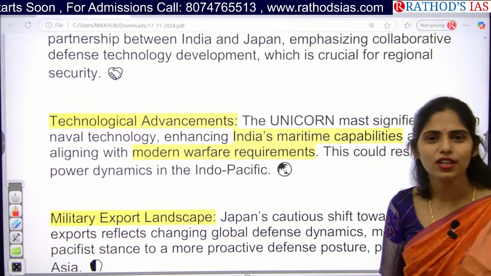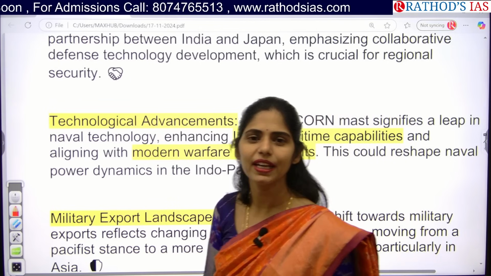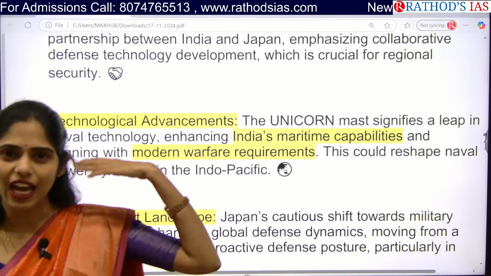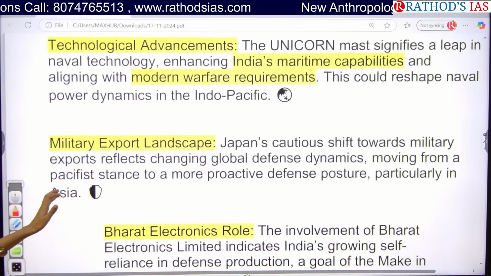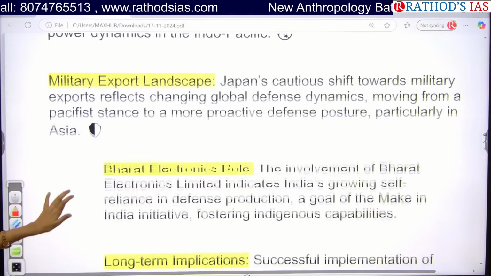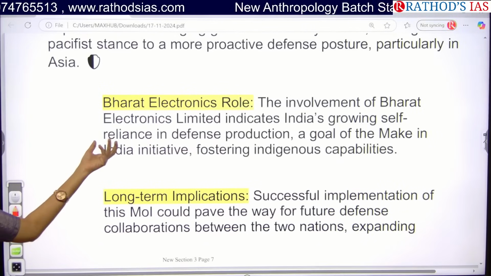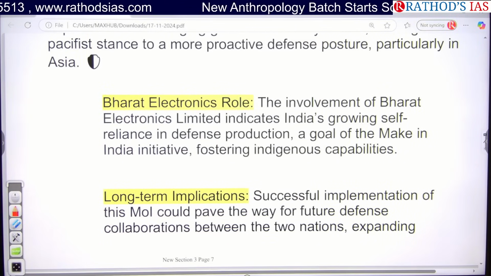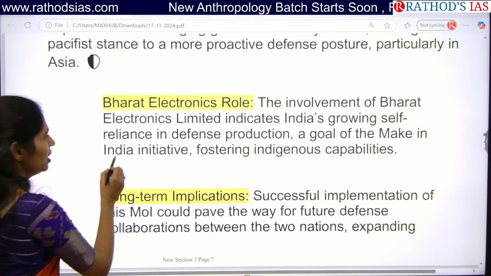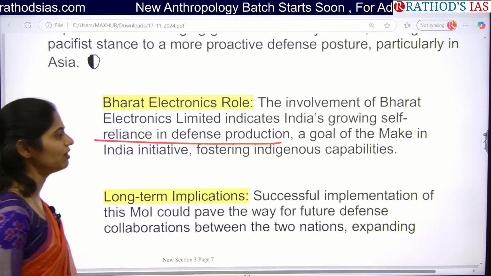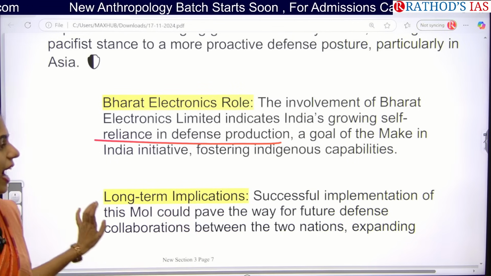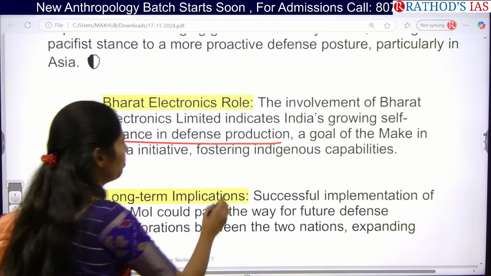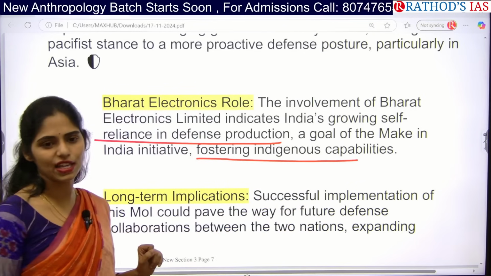We will be in a condition of having modern equipment on par with developed countries. We can also focus on military exports in future, and especially we are involving Bharat Electronics Limited. That means we are growing self-reliance in defense production, so we can achieve the goal of Make in India and improve indigenous capabilities as well.